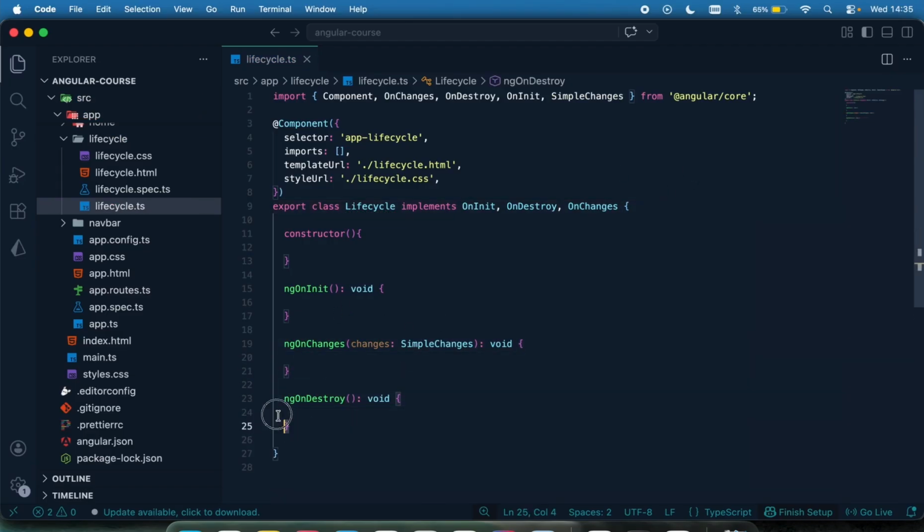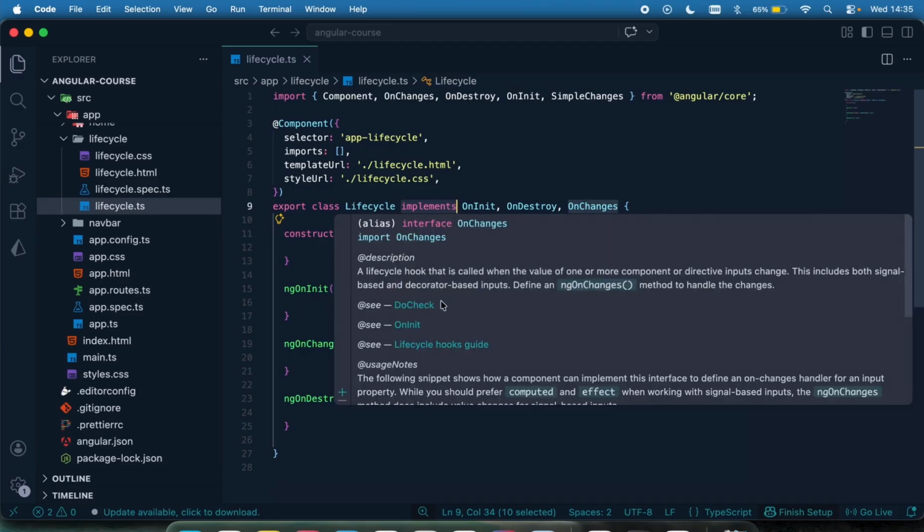So these are the lifecycle methods. Whatever you want to do when the component is initialized, you can do right here. Whatever you want to do when the constructor has created your component, you can do right here. Whatever you want to do when there's a change, when ngOnChanges is called, you can do here. Whatever you want to do when the component is being destroyed, you can do right here. Now, this is basically what you're going to be seeing in other projects.